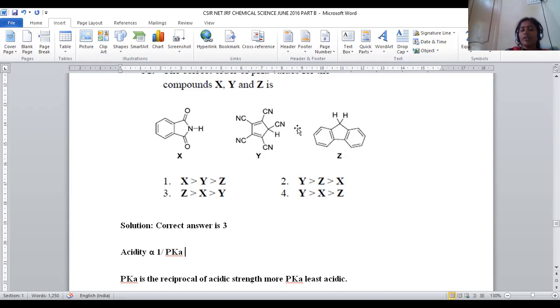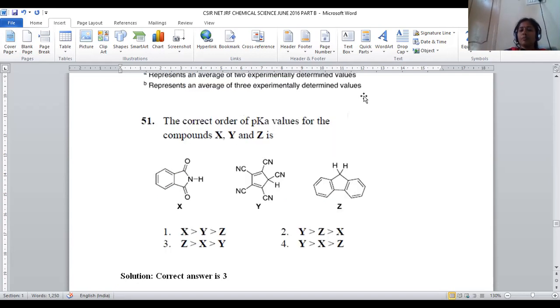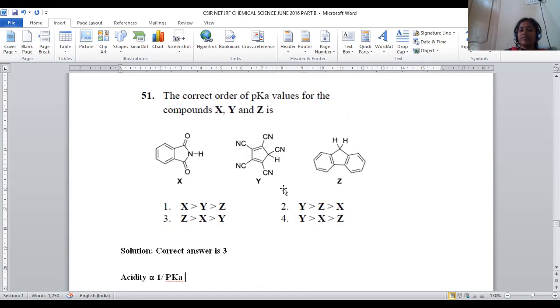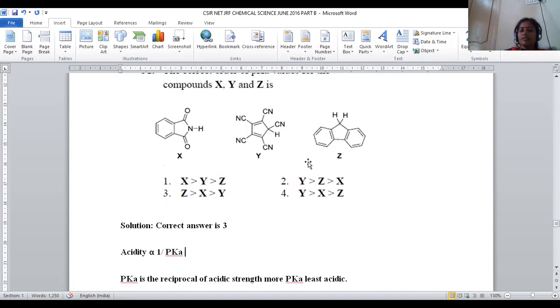So in this compound, we have so many cyano groups. Cyano being a better electron withdrawing group will facilitate the acidic nature of this carbon so that H plus will be easily removed. This is the most acidic compound and its pKa value will be the least. Y should be the least. Only in option number 3 it is given that Y is least. So let us go with another factor also.